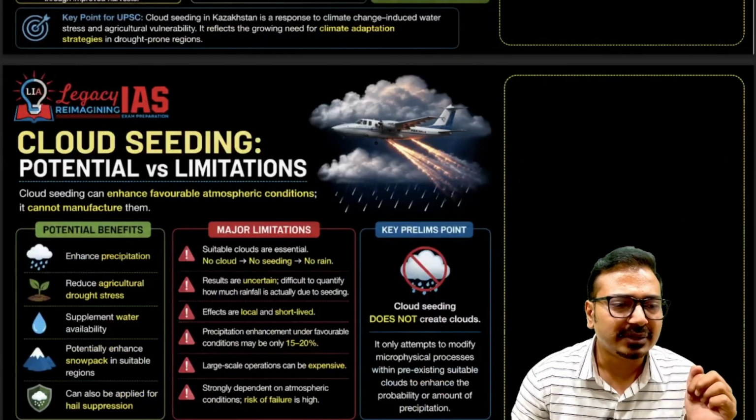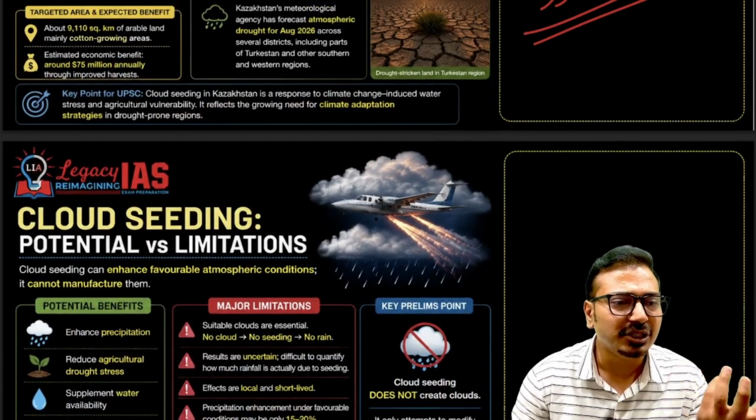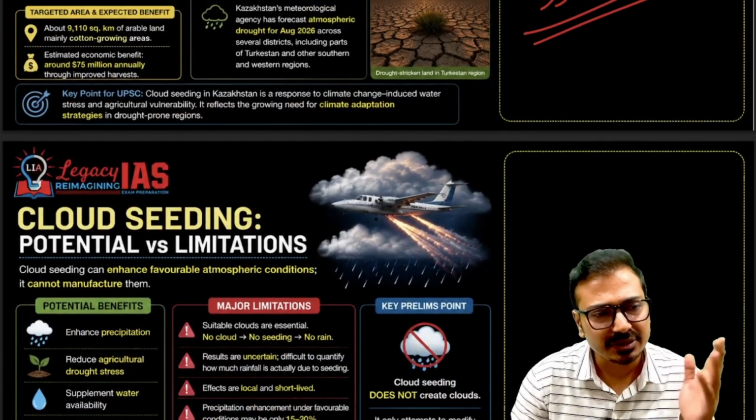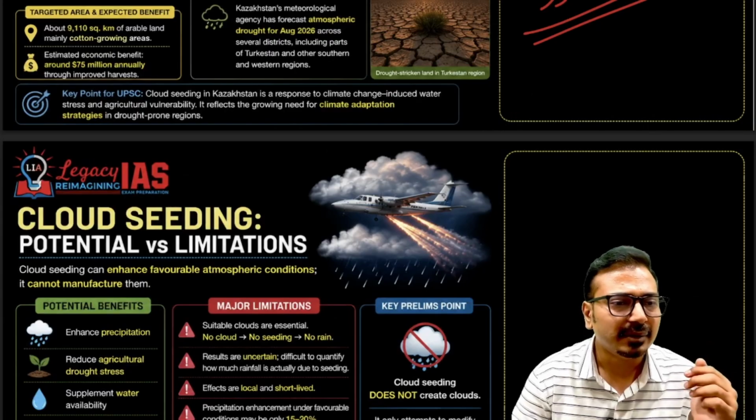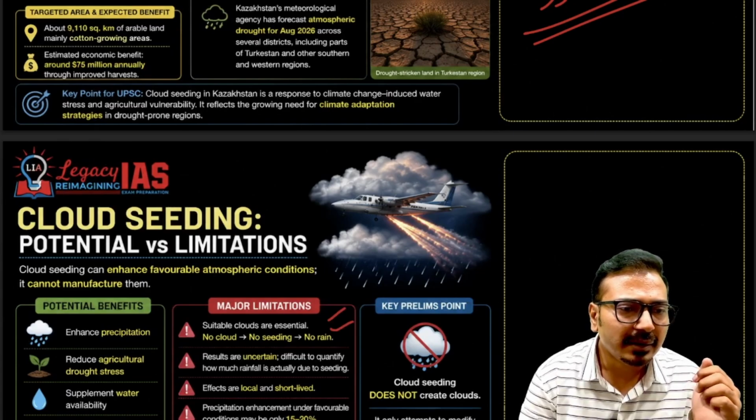Yes, it is not a silver bullet. You should understand that it has potential, but in certain conditions only, and certain meteorological conditions are required. Then major limitations we should see. So suitable clouds are essential. No cloud, no seeding can happen, no rain will happen. Results are uncertain, and it is difficult to quantify how much rainfall actually can be there because of seeding. Effects are local and short lived.